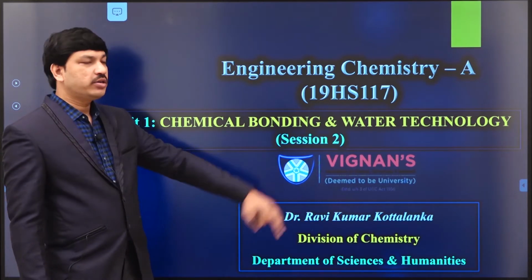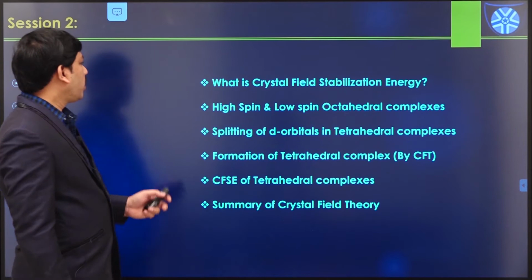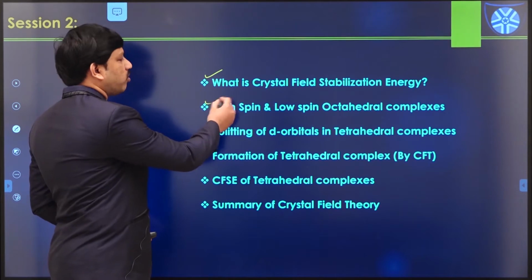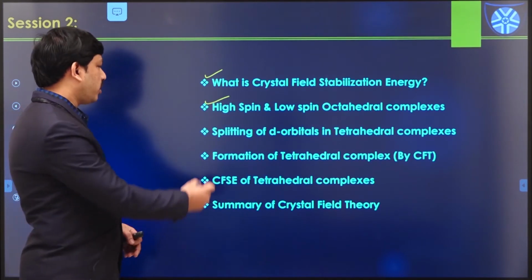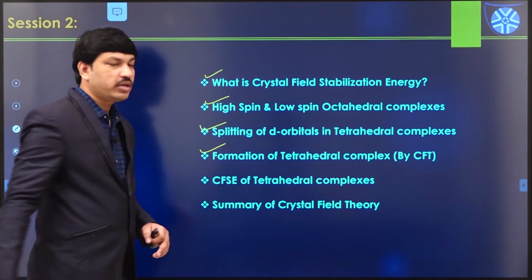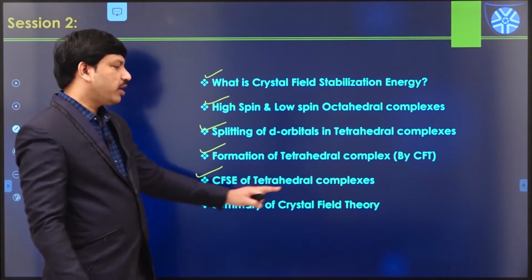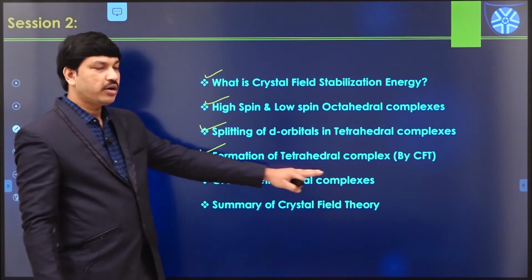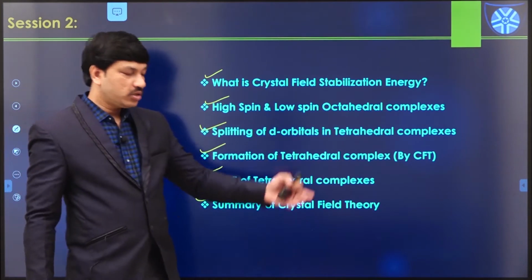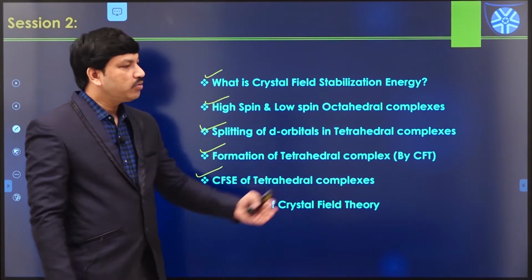So in session 1 we already started discussing chemical bonding and water technology, and in session 2 I'm going to discuss what is crystal field stabilization energy and high spin and low spin octahedral complex formation, splitting of d orbitals in the case of tetrahedral complexes and formation of tetrahedral complex by crystal field theory, crystal field stabilization energy of tetrahedral complexes, calculation of CFSE of tetrahedral metal complexes, and finally a summary of the crystal field theory.